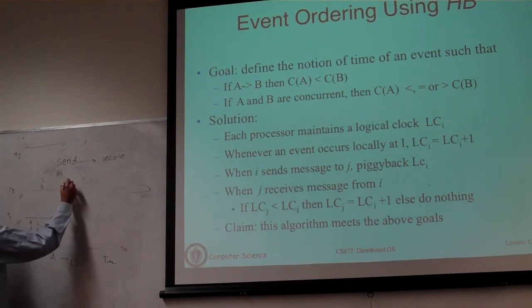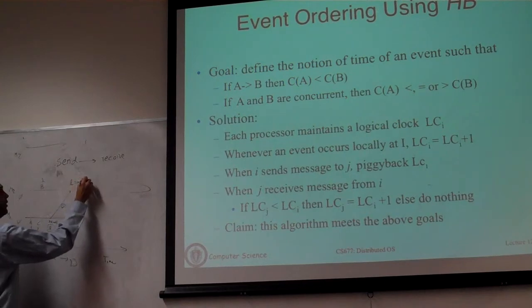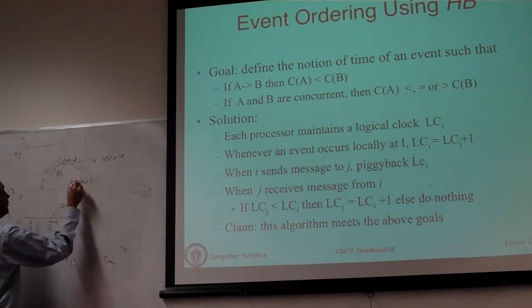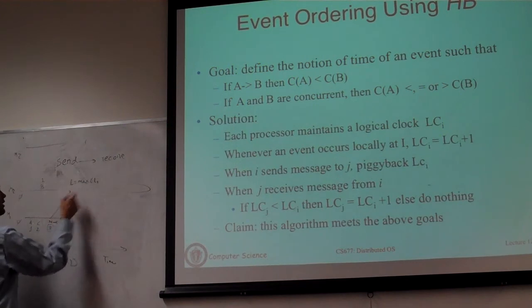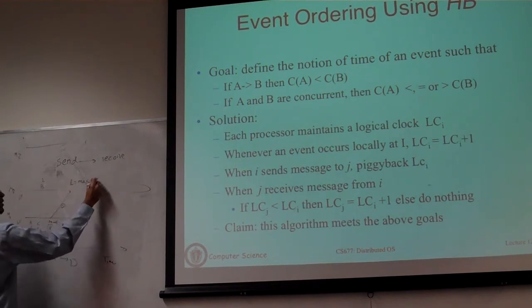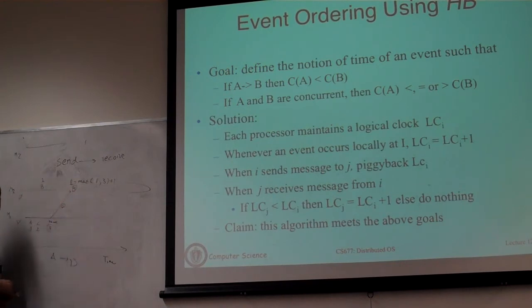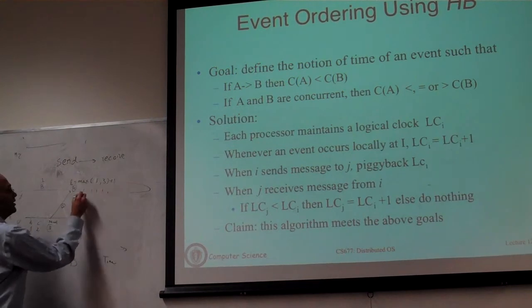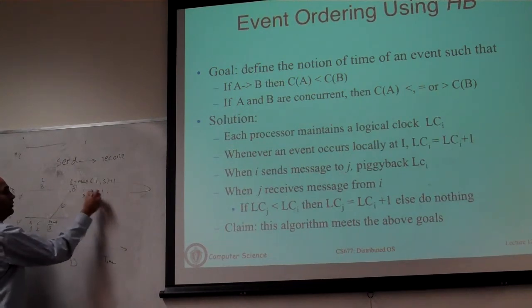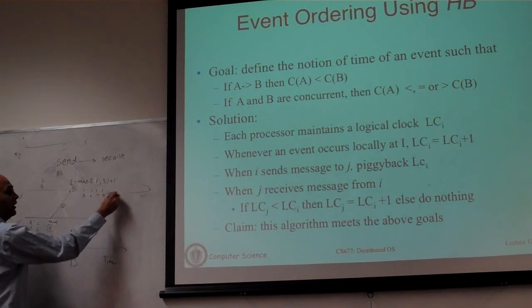value. And then here you're basically going to say the logical clock value is the max of the local one, let's say that's L2, and the one that has come, so that's 1 and 3. So this is going to get a timestamp of 4. You just take a max of 3 and 1, and you add one. So now all subsequent events here, if there's no more message exchange, will just get 5, 6, 7, 8, 9, and so on.